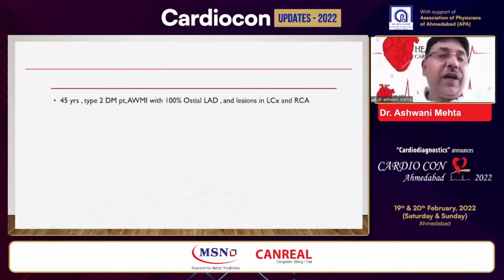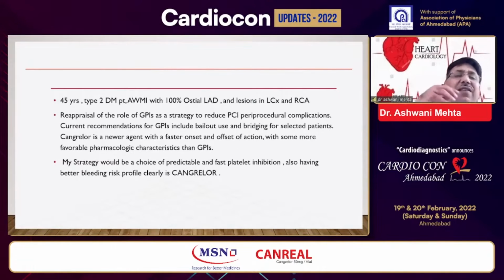So I go back to our case. This 45-year-old type 2 diabetes patient, anterior wall MI, 100% ostial lesion, and also lesions in the circumflex and LAD. We don't know how the distal LAD is, maybe calcified, maybe bad, and maybe requiring a triple vessel CABG. There's a reappraisal going on of the role of GPIs as a strategy to reduce periprocedural complications, especially after ticagrelor and prasugrel. The current recommendations for GPI are basically two. One is bailout use and another is bridging for selected patients.